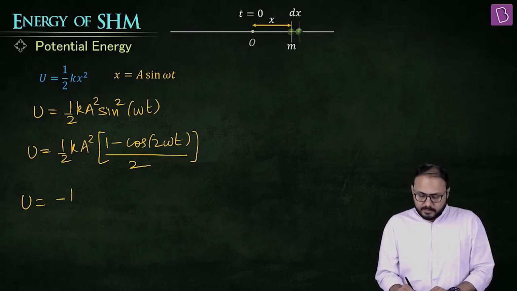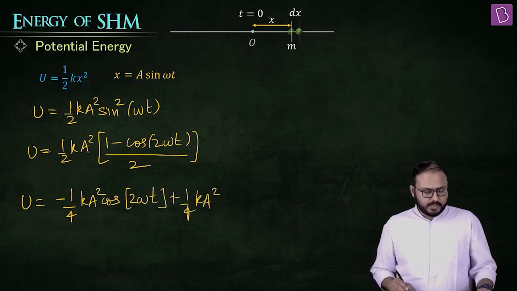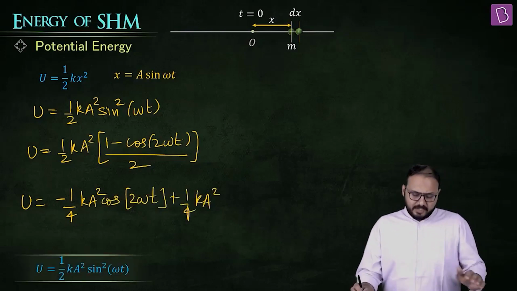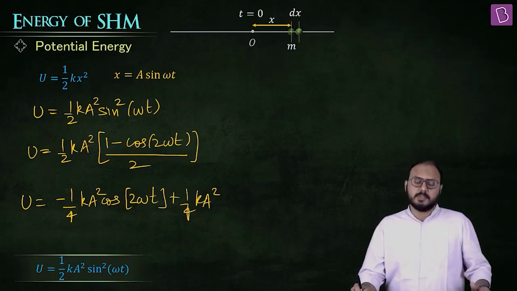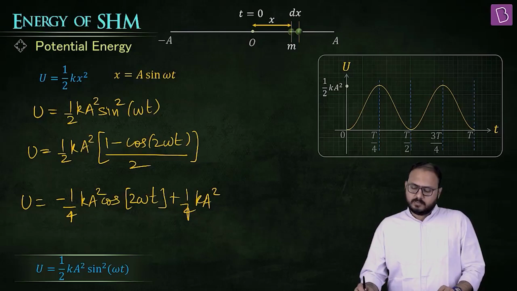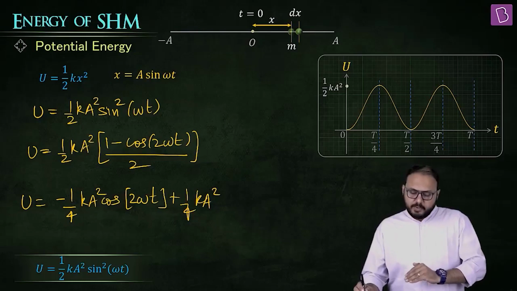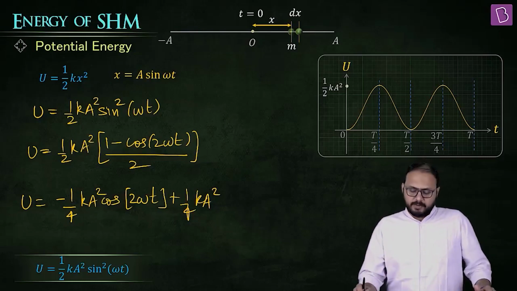Okay, sir. Minus 1/4 Ka square cos 2 omega t plus 1/4 Ka square. Check. Can I write half Ka square sine square omega t as this? You can actually, but what are you trying to say? I'm trying to say I can draw the graph with time also. You can. Yes. The graph is kind of like a minus cos shape, but then you can shift it upwards by 1/4 Ka square.